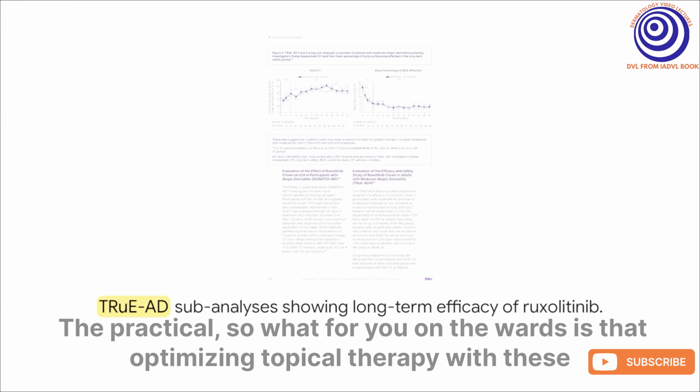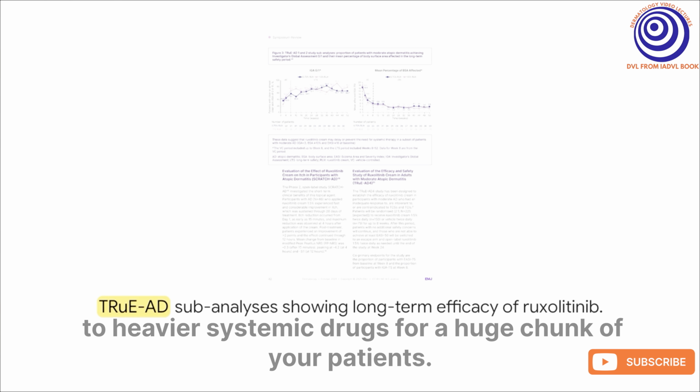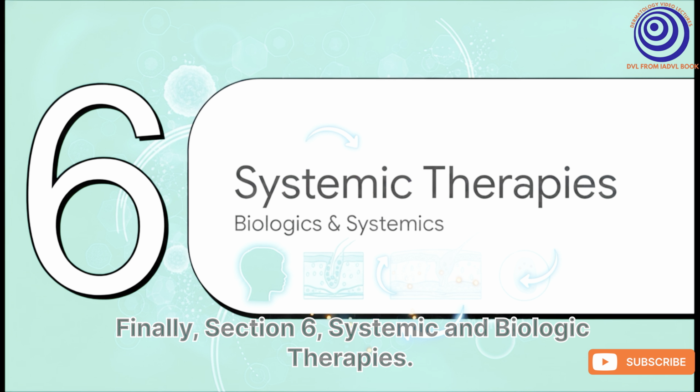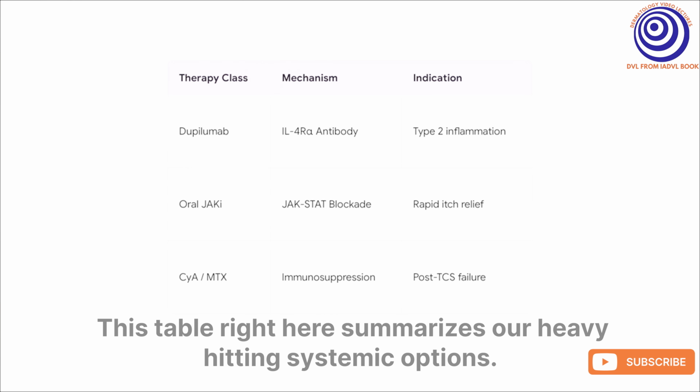The practical so what for you on the wards is that optimizing topical therapy with these advanced small molecules can actually delay or even entirely prevent the need to escalate to heavier systemic drugs for a huge chunk of your patients. Finally, Section 6, Systemic and Biologic Therapies. What do we do when topicals just aren't enough? This table right here summarizes our heavy-hitting systemic options.